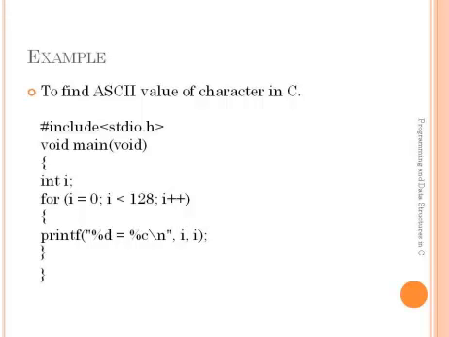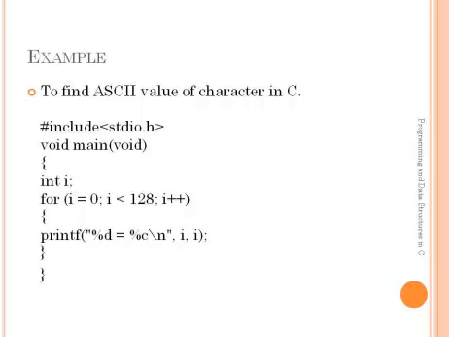So first i equals 0. After that, the second one is it will check this condition. The condition is i less than 128, that is 0 less than 128. Then it will execute all the statements. It will execute the statements in the for loop. We have only one statement: printf %d equals %d, i and i.